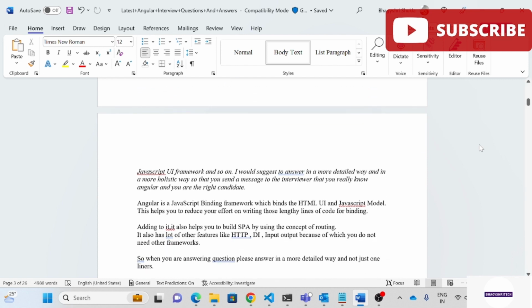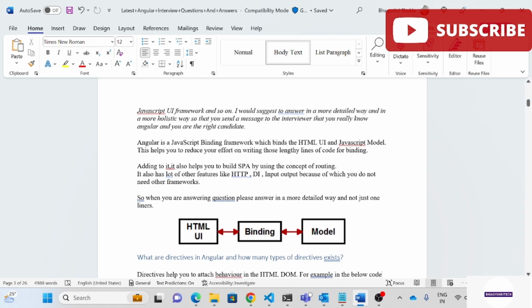Angular is a JavaScript binding framework which binds the HTML UI and the JavaScript model. This helps you reduce the effort of writing lengthy lines of code for binding. It also helps you build SPAs by using the concept of routing. It has a lot of other features like HTTP, DI (dependency injection), and input and output, because of which you do not need another framework. That's why we go to Angular. When answering, please answer in a more detailed way and not just in one line. The HTML UI is bound to the model, which can be anything as per your requirement.